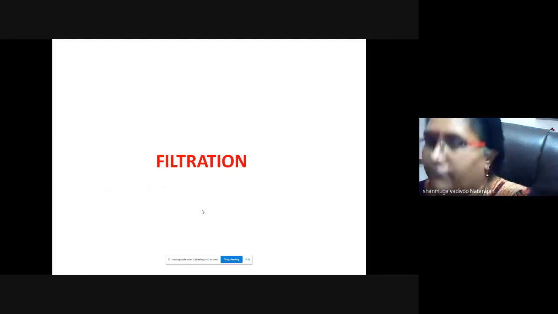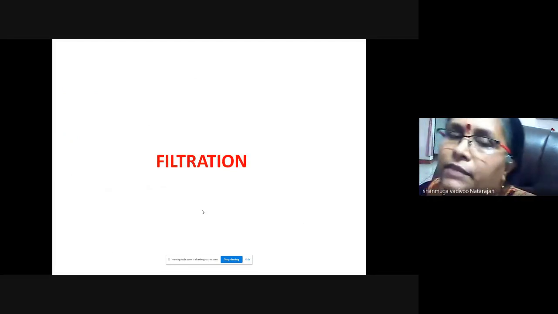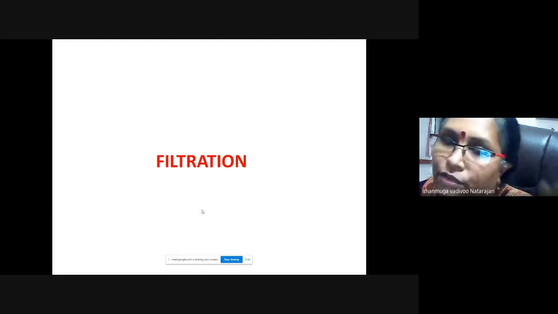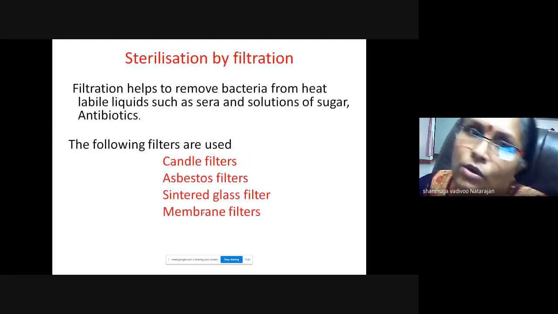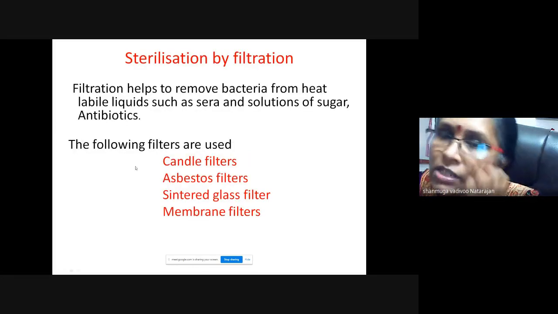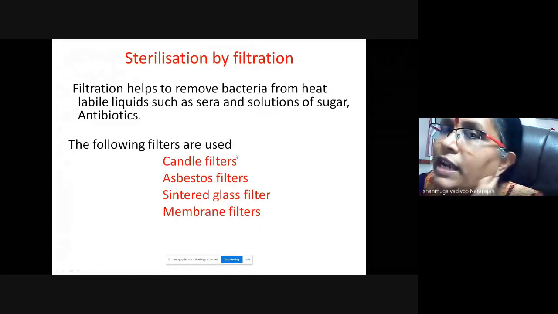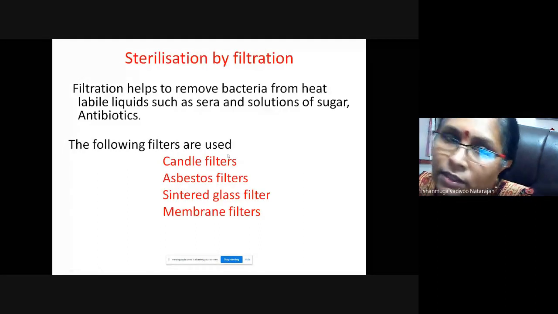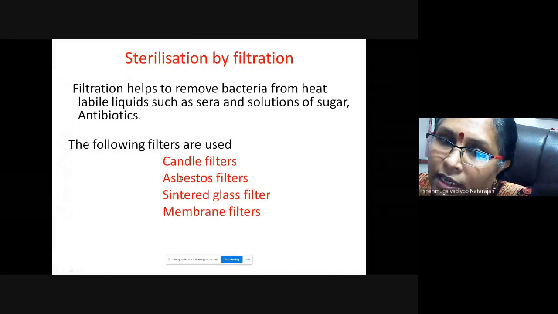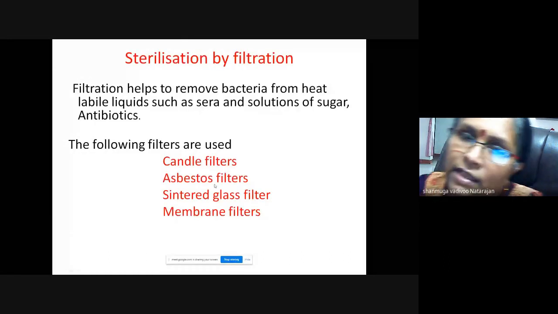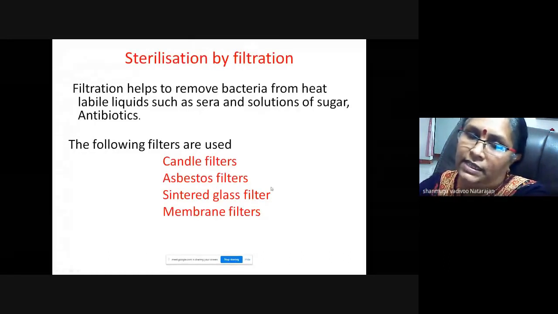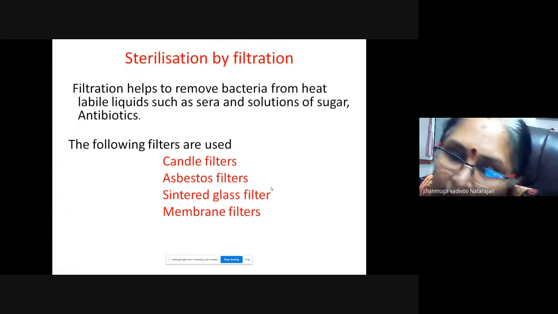Next, in physical methods, we have completed radiation and heat. Now we go to filtration. This also I will rush. Filtration removes bacteria, from air and liquid. For liquids we can see different types of filters: candle filters, asbestos, sintered glass, membrane.